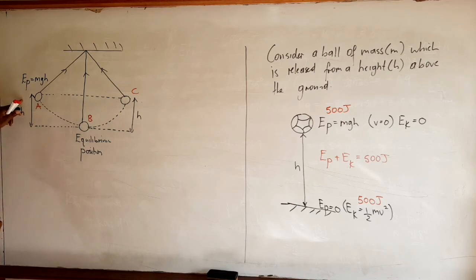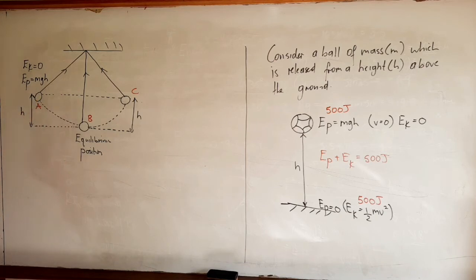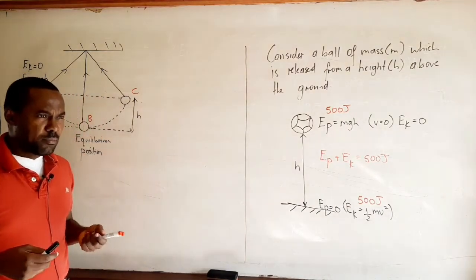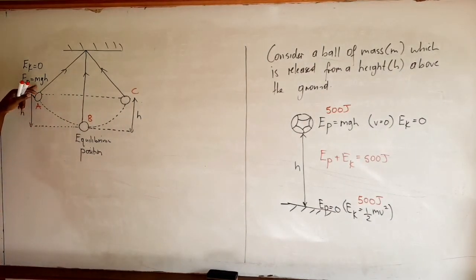Now at A, the pendulum is stationary and therefore its velocity is equal to 0 and therefore its kinetic energy is equal to 0. So at A, the pendulum has no kinetic energy because it is not moving, but it has a maximum potential energy given by mgh.